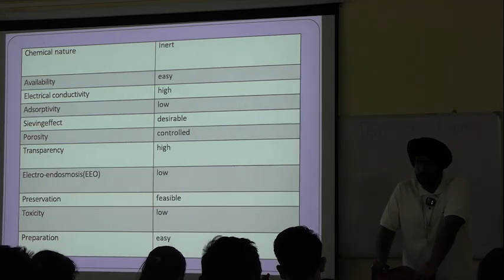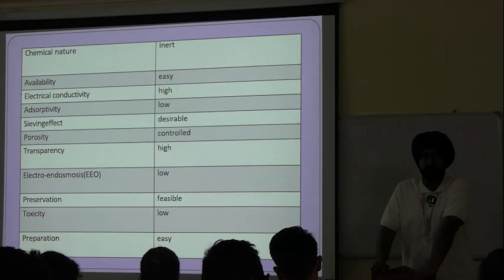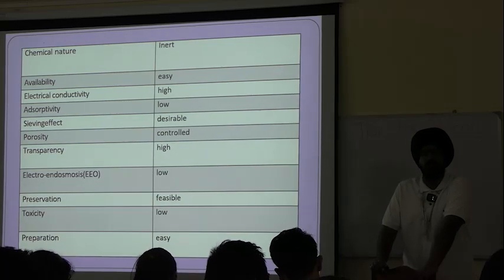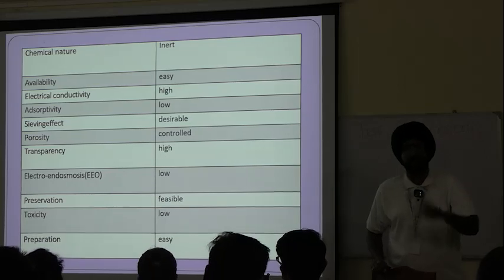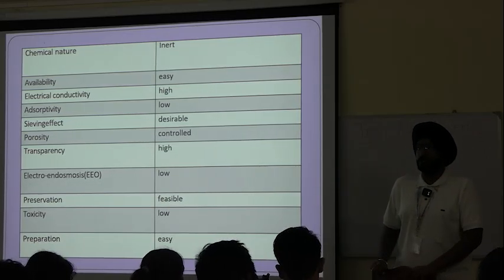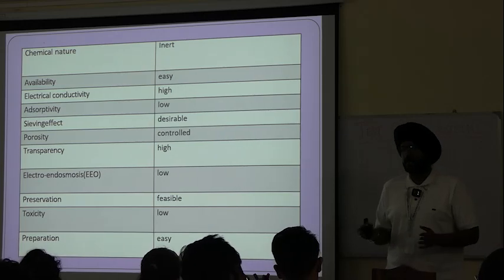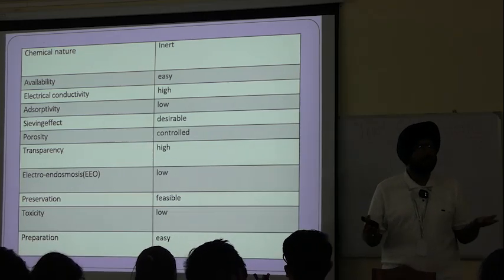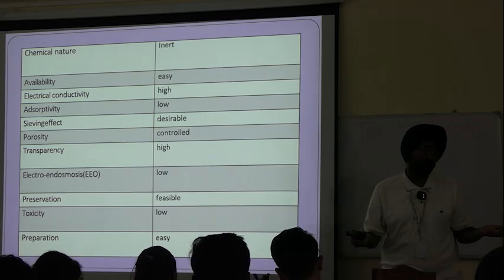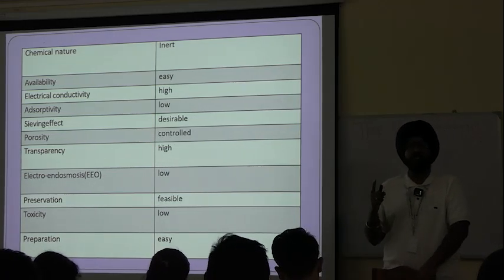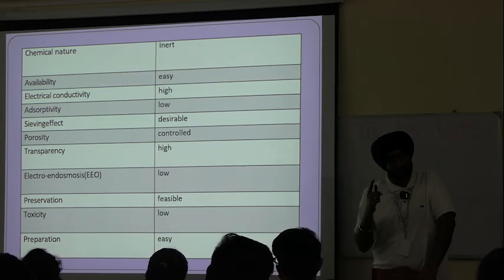Yes, it should neither take part nor affect the separation. If the molecules or compounds we are separating react with the support media, then what is the use of separation? There is no use of that. That's why the support media should be inert, non-reactive.